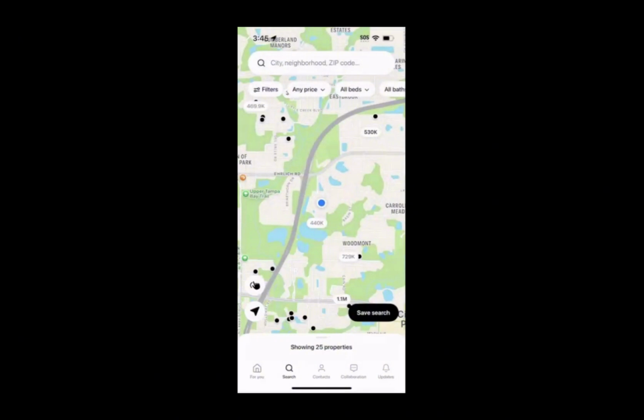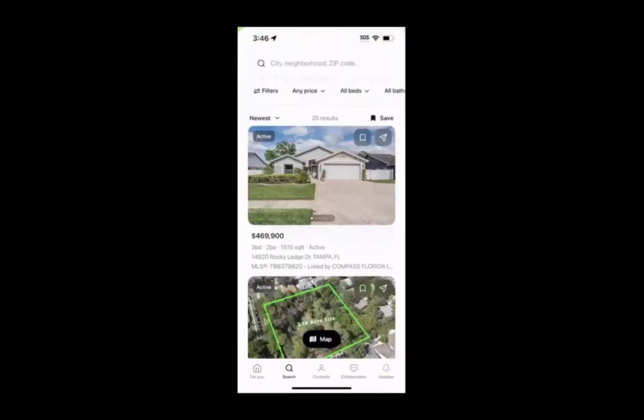So at the bottom of the screen where the toolbar is, you'll notice a tab right above it. On my screen it says showing 25 properties. On your screen the number will be different. It does depend on your location. So if I grab that tab and I swipe all the way up, this will then give you a list view of all the properties within your screen.